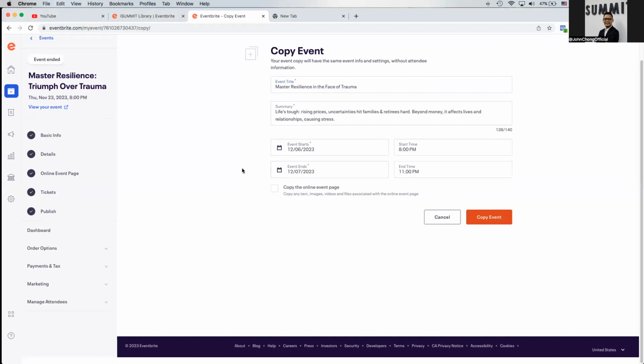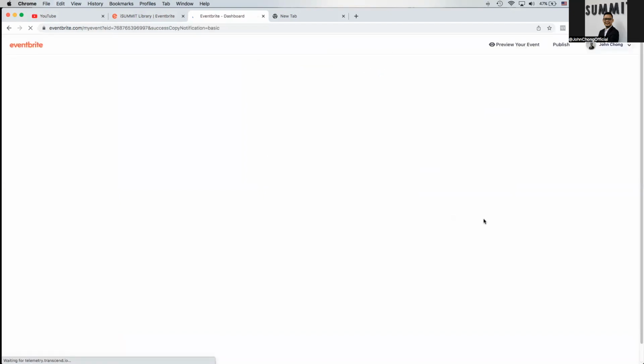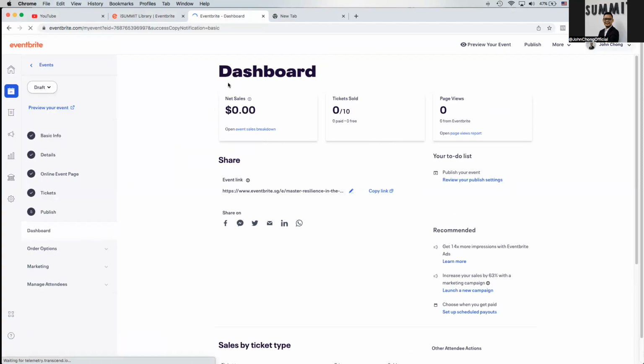As you can see here, after you have amended the event start date, start time, event end date, and also end time, click over here to copy the online event page. Once this is all done, proceed to copy event. Obviously you'll be directed to this page, which is the dashboard.